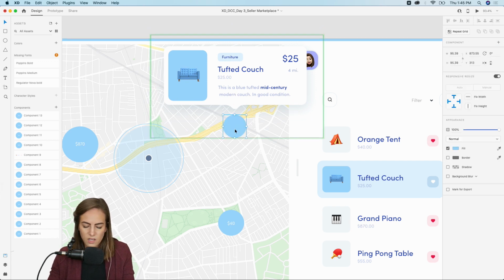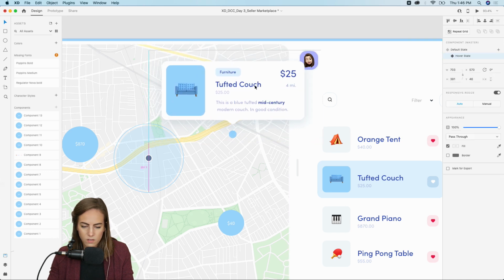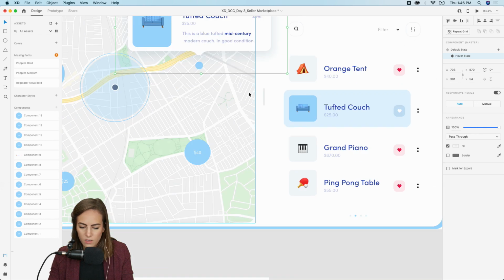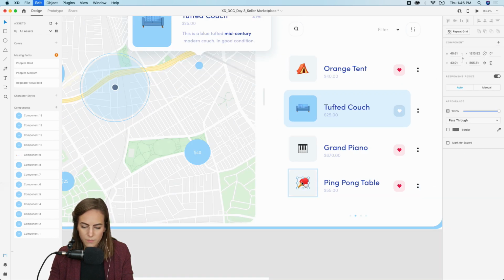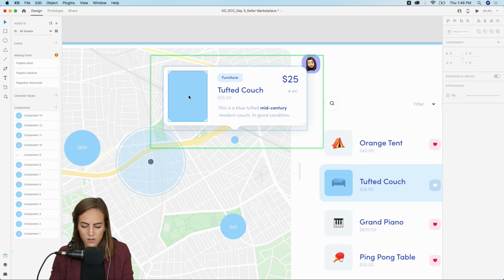And then I'll delete the text, make the circle a bit smaller, move this down. Okay. And copy the emoji again. Copy that. Paste it in our card.